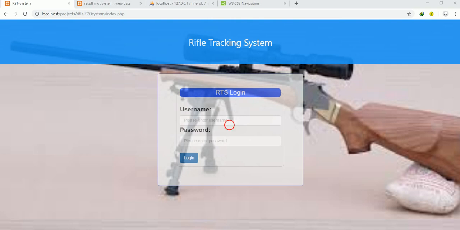Today I'm coming to you guys with a gun tracking system, or what is known as a rifle tracking system. I think you can see the rifle in the background. This system has an admin section and a student, or user, section. I made it so that we don't need a different login page. This very same page logs in both the admin and the user.